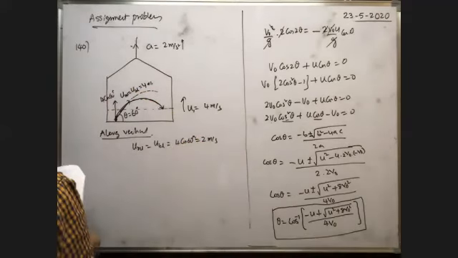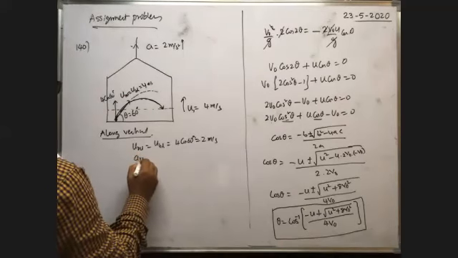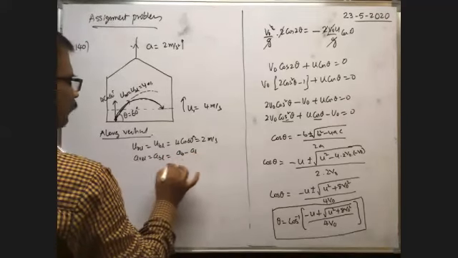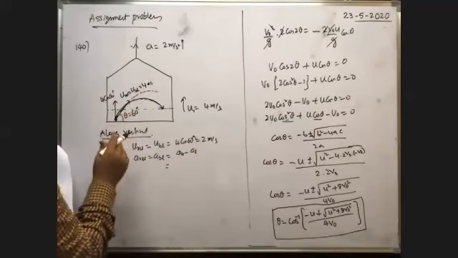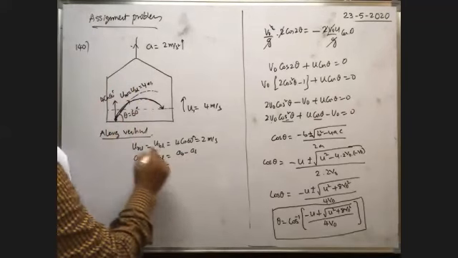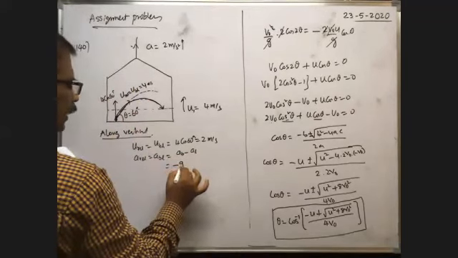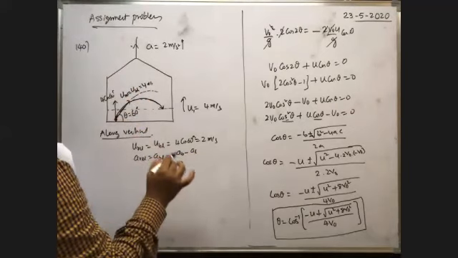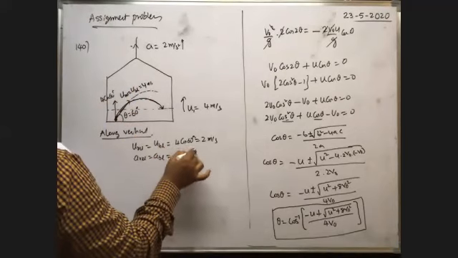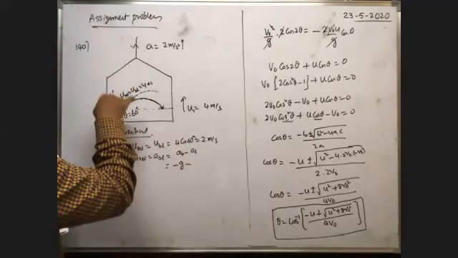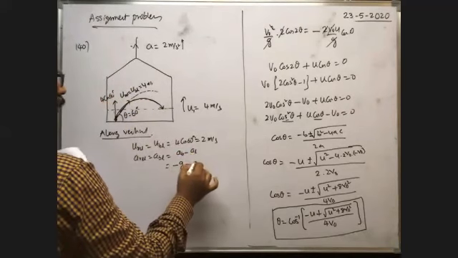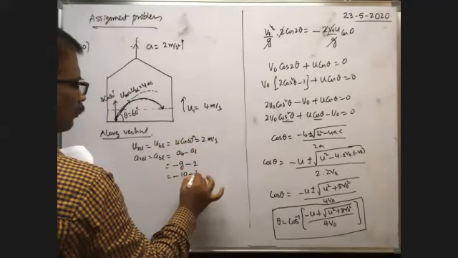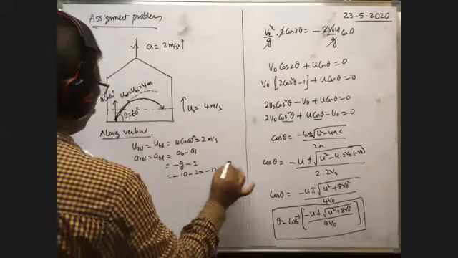Okay, we know. Next, relative acceleration. The relative acceleration of the body with respect to the lift is equal to the acceleration of the body minus the acceleration of the lift. Here, when the body is thrown into space, gravity acts vertically downwards. That's why acceleration due to gravity g acts downwards, whereas the vertical component of velocity is upwards. That's why the acceleration of the body due to gravity is minus g, minus the acceleration of the lift, which is in the same direction as the vertical component of velocity. So the lift's acceleration is 2, and therefore minus g minus 2 means minus 10 minus 2, that is equal to minus 12 meter per second square. It is the acceleration.